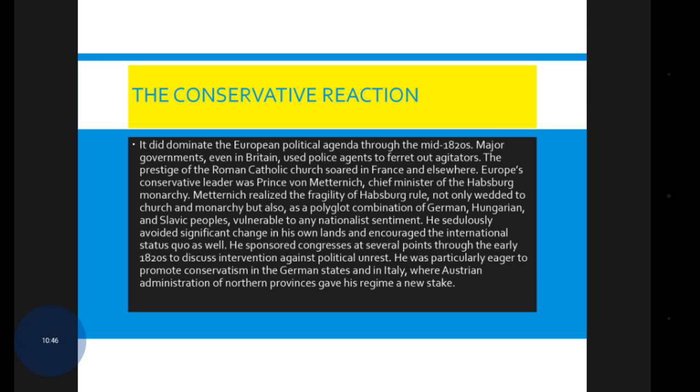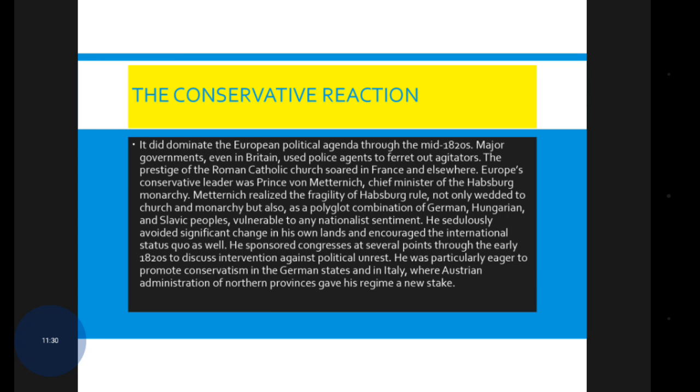Metternich realized the fragility of Habsburg rule, which was wedded not only to church and monarchy but also to the army as a bodyguard, and the combination of German, Hungarian and Slavic peoples was vulnerable to any nationalist sentiment. He sedulously avoided significant change in his own lands and encouraged the international status quo as well. He sponsored congresses at several points through the early 1820s to discuss intervention against political unrest.